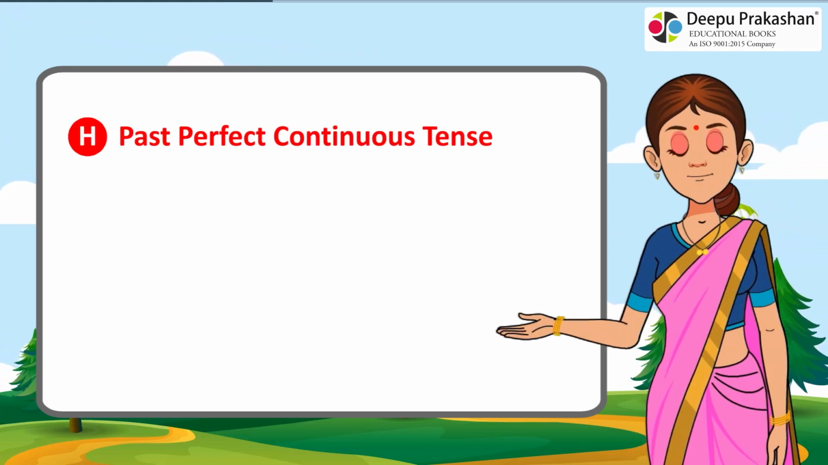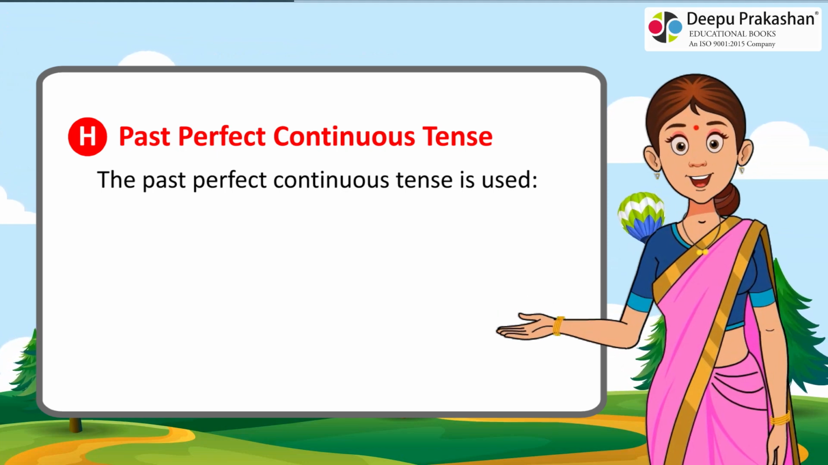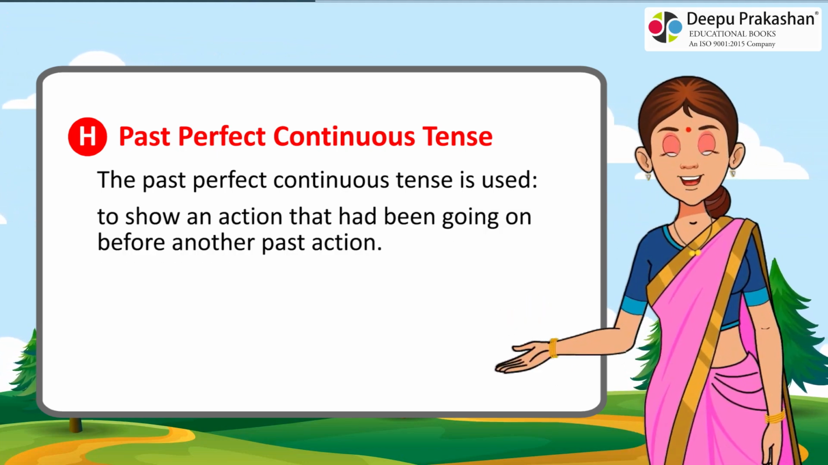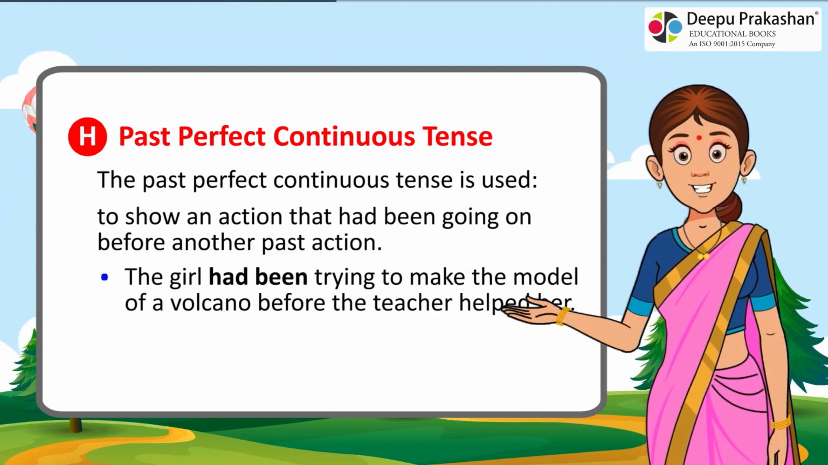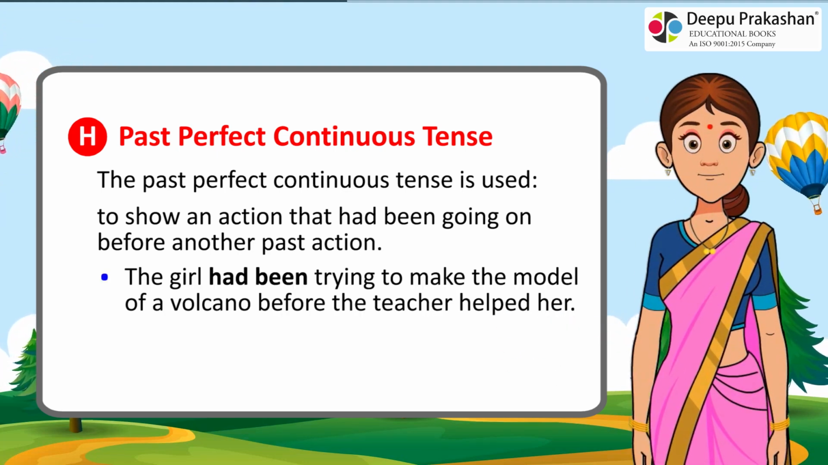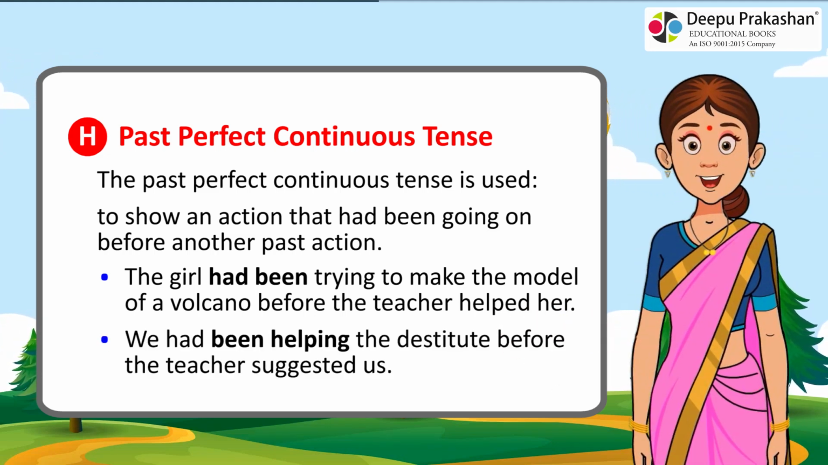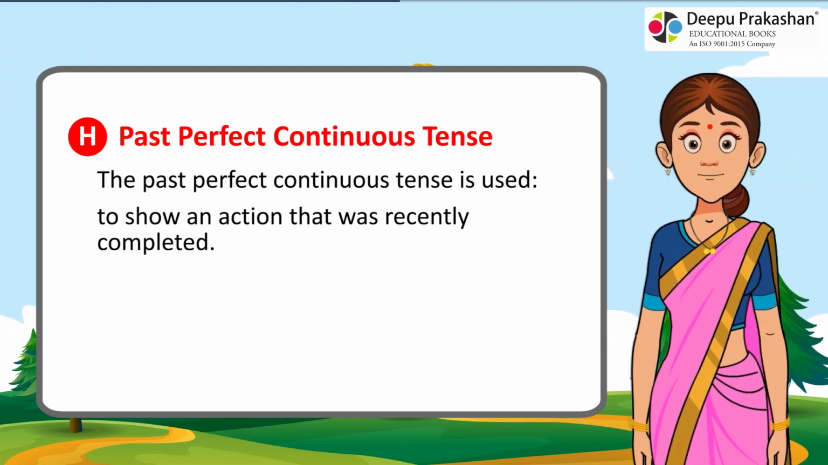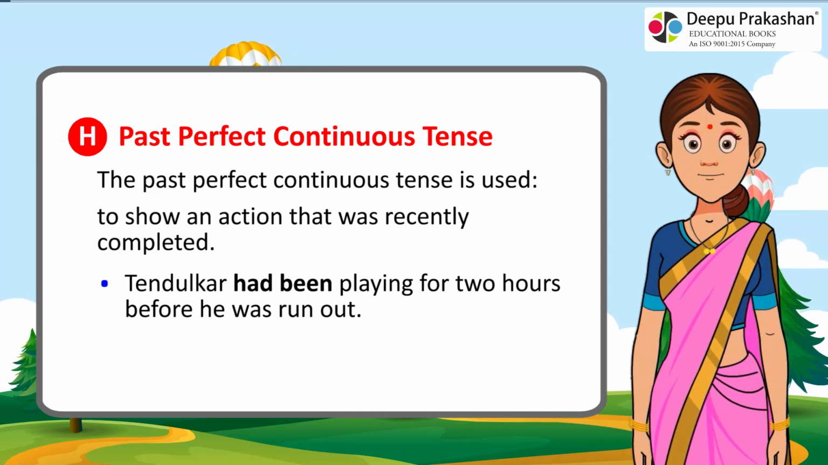H. Past perfect continuous tense. The past perfect continuous tense is used to show an action that had been going on before another past action. The girl had been trying to make the model of a volcano before the teacher helped her. We had been helping the destitute before the teacher suggested it. To show an action that was recently completed: Tendulkar had been playing for 2 hours before he was run out.